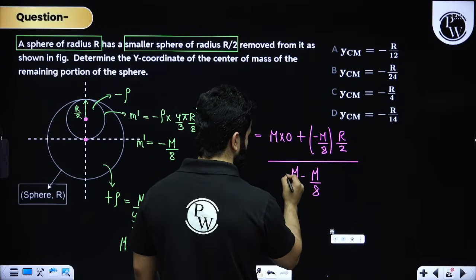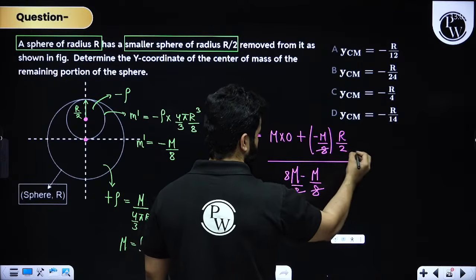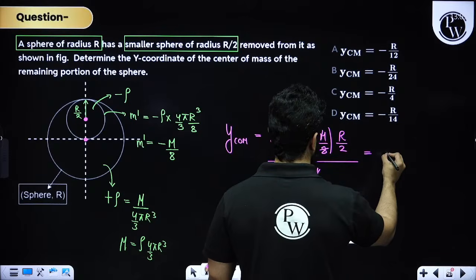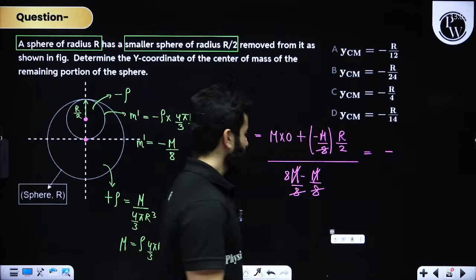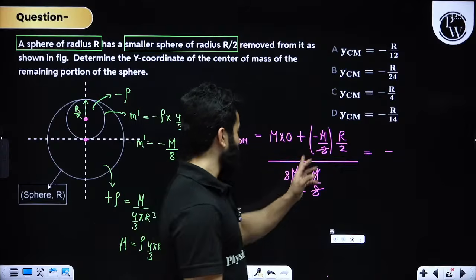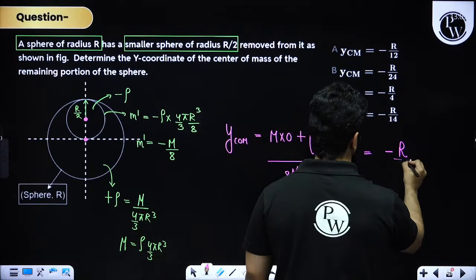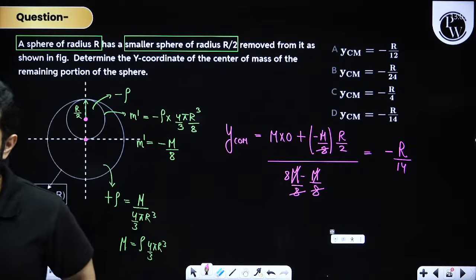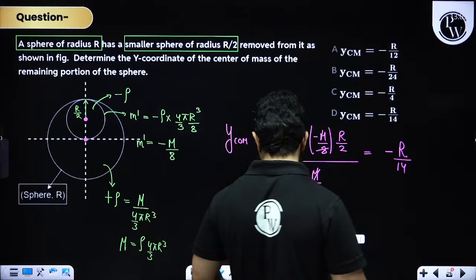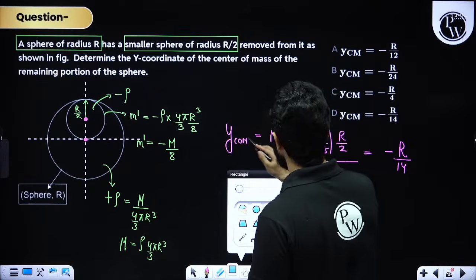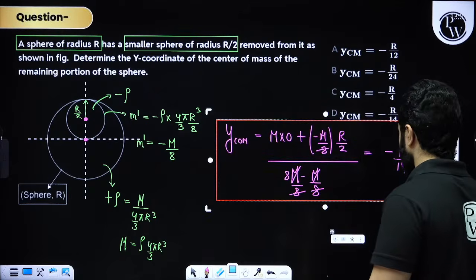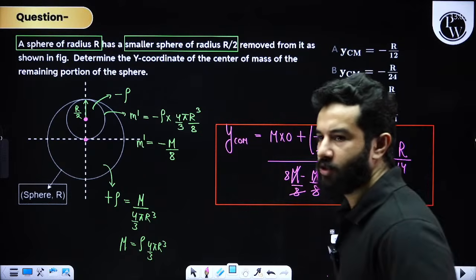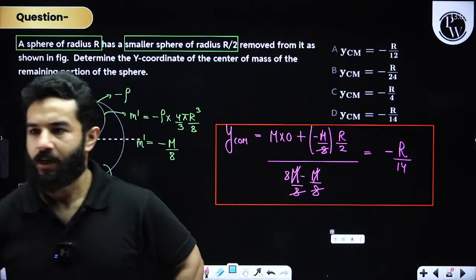So this 8 and this 8 get cancelled out, m will get cancelled out, and you are going to get minus r by 14. Clear? Everything is sorted. Quickly write down in the chat box, this is going to become minus r by 14. Let me know in the chat box. Done?